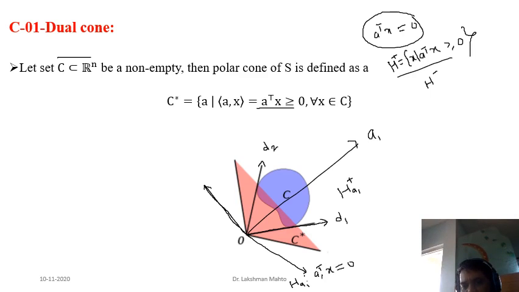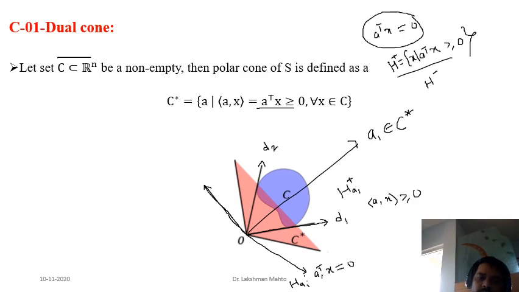That means if you take any element from C and do a dot product with A1, the product would be non-negative. That means it would be greater than or equal to 0. It satisfies this, so simply we can say that A1 belongs to the dual cone of the given set C.